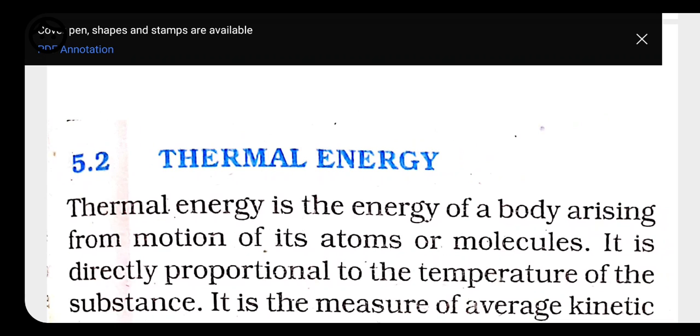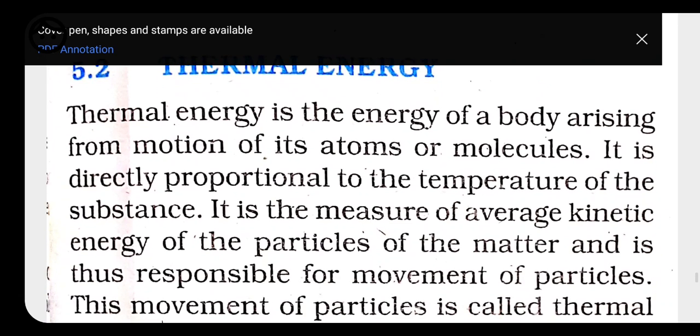Thermal energy is the measure of the average kinetic energy of the particles of matter, and is thus responsible for the movement of particles. It is also called heat energy. If we talk about thermal energy in the case of a solid, the solid cannot move because it is present in its own position only. The molecules of a solid do not have space to move about, so they simply oscillate in their own position.